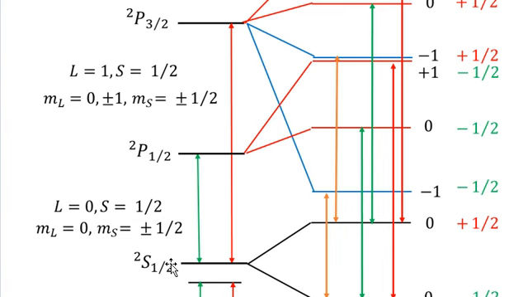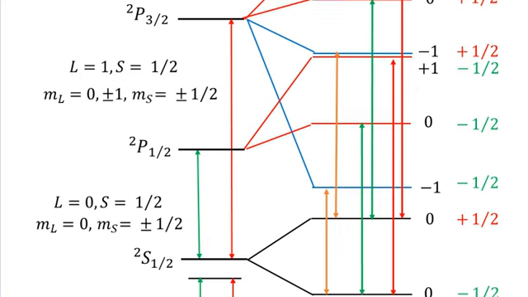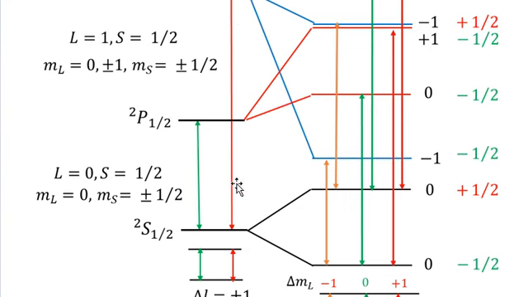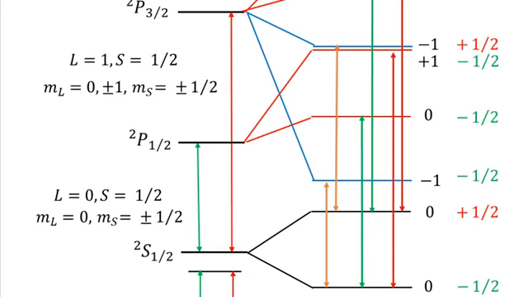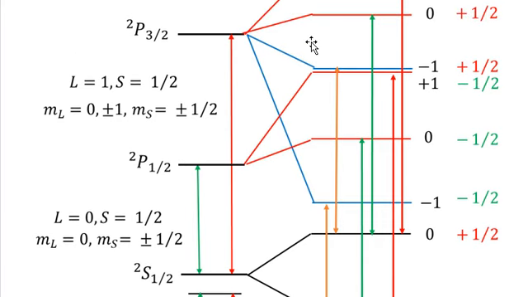So the sodium D1 line transition occurs from 2P1/2 to 2S1/2, and the sodium D2 line occurs under the transition from 2P3/2 to the ground state 2S1/2. The two lines that I have shown: one is the red line, which shows the transition from 2P3/2 to the ground state 2S1/2, and there is a green transition from 2P1/2 to 2S1/2, which corresponds to the sodium D1 line, and the red line corresponds to the sodium D2 line.